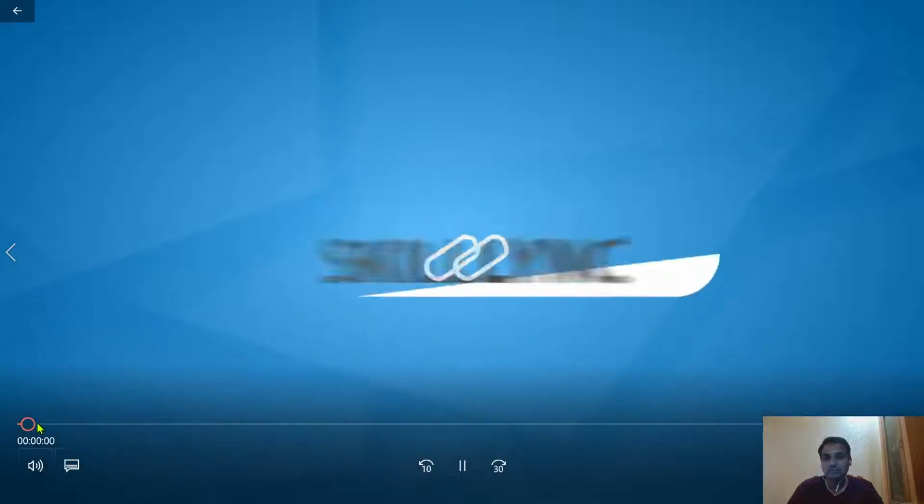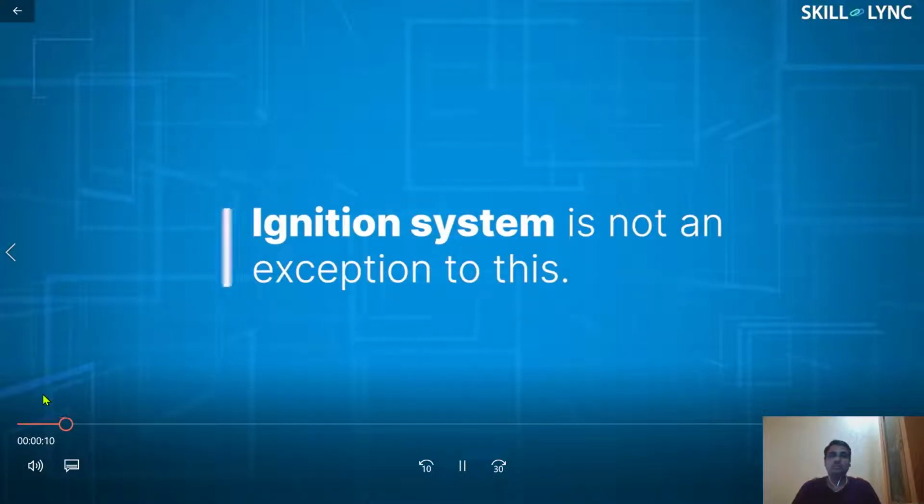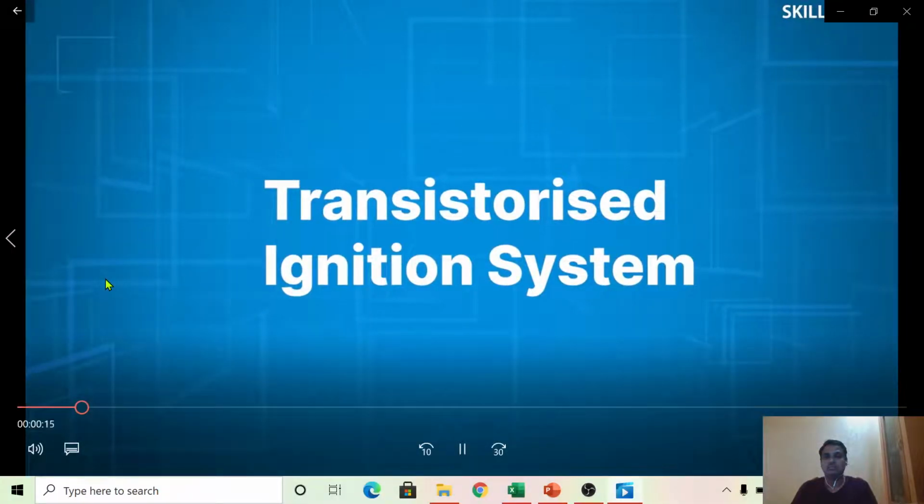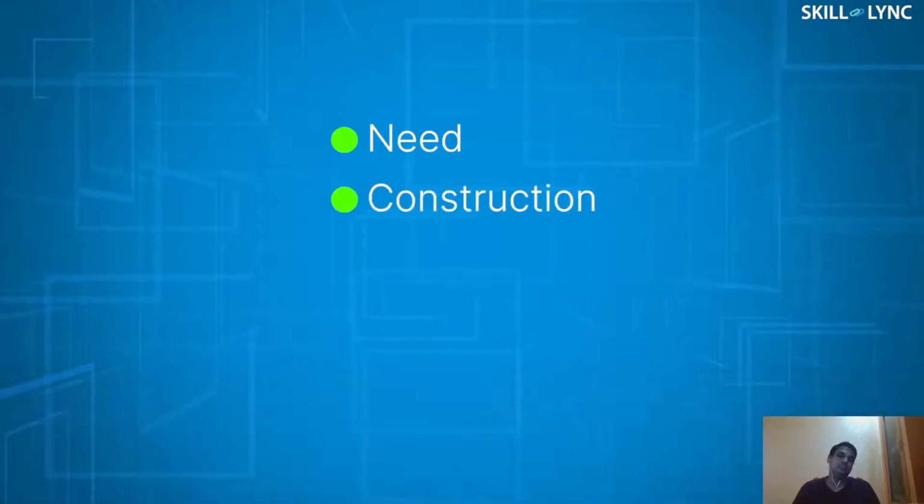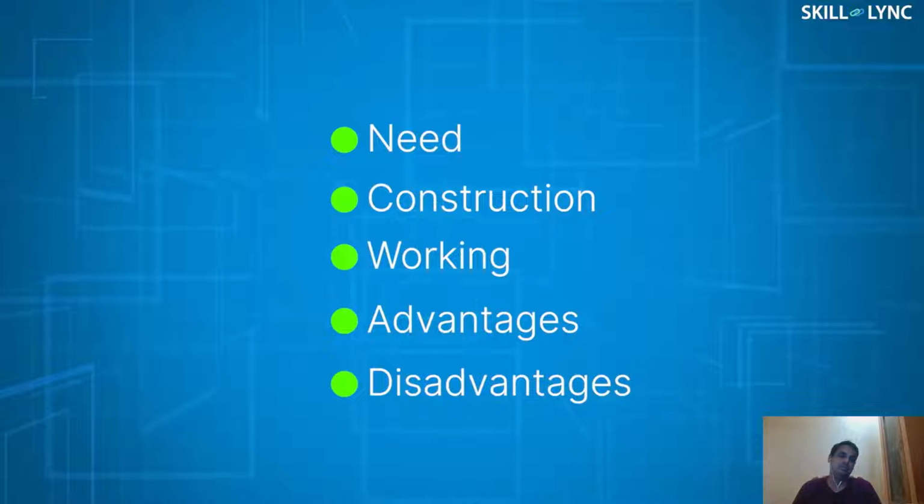Hey guys, welcome back to the channel. Components and systems are being continuously replaced by electronic systems over the years, right? Well, the ignition system is not an exception to this. In this video, we will discuss one of such electronic ignition systems called the transistorized ignition system. Today, we will be discussing the need, construction, working, advantages, and disadvantages of the transistorized ignition system.